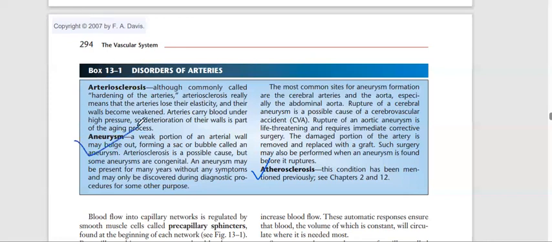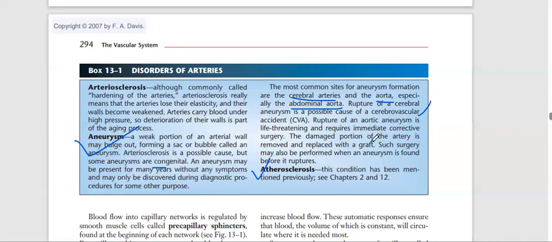Aneurysm is the breakdown of an artery. A weak portion of the arterial wall may bulge out, forming a sac or bubble called an aneurysm. Arteriosclerosis is a possible cause, but some aneurysms are congenital. An aneurysm may be present for many years without any symptoms and may only be discovered during a diagnostic procedure for some other purpose. The most common sites of aneurysm formation are the cerebral arteries and the aorta, especially the abdominal aorta. Rupture of a cerebral aneurysm is a possible cause of cerebrovascular accident. Rupture of an aortic aneurysm is life-threatening and requires immediate corrective surgery.